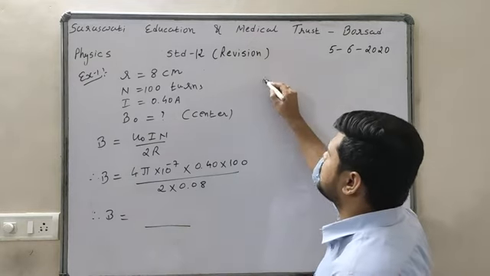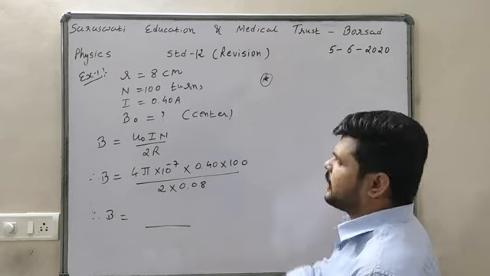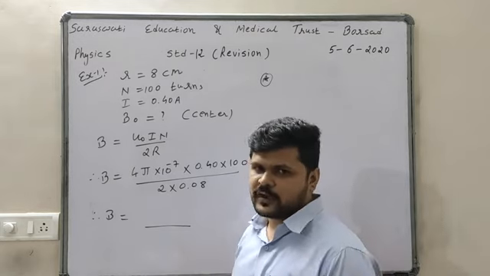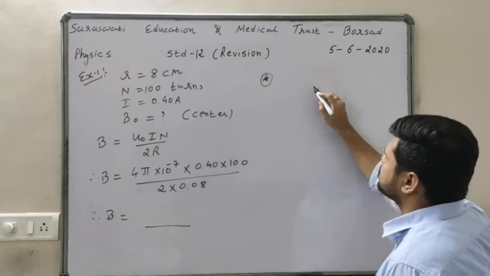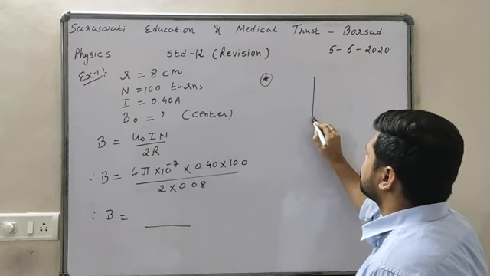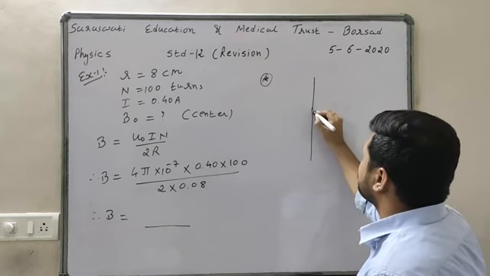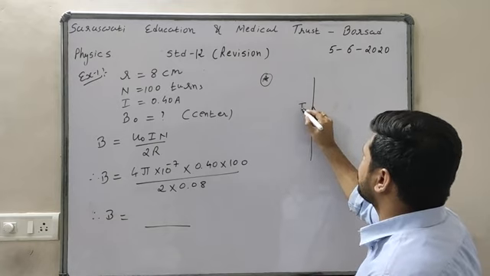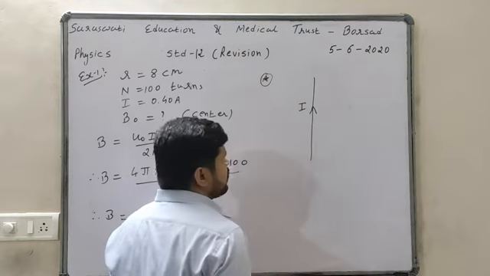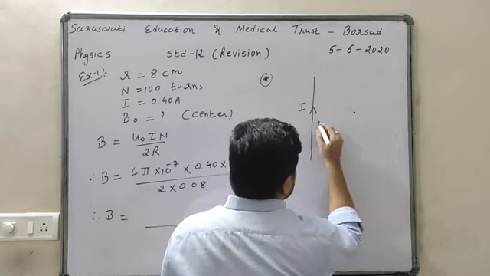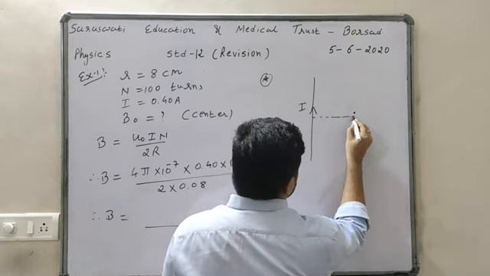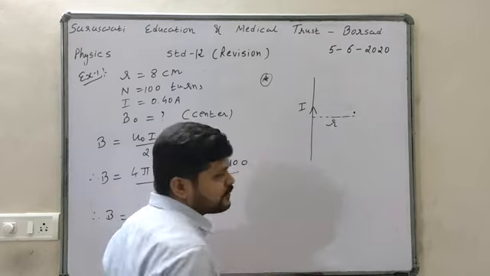Now the second concept, which is also related to this topic. Suppose this is a wire with current I flowing through it, and point P is at distance r from this wire.